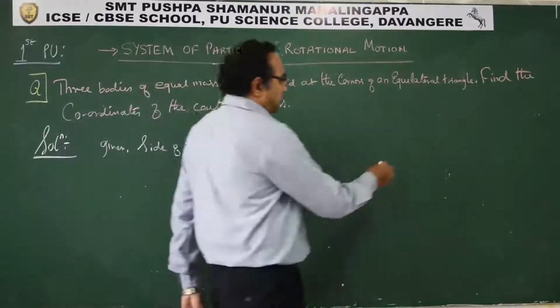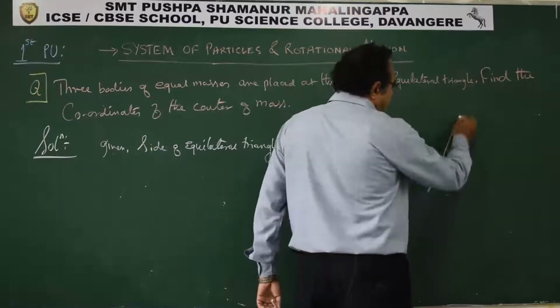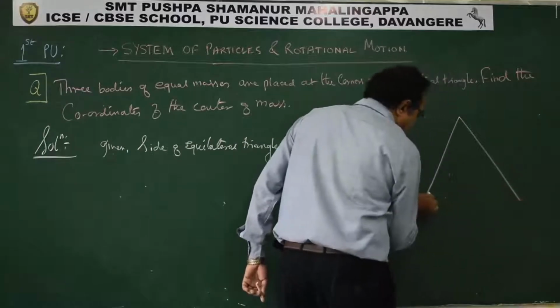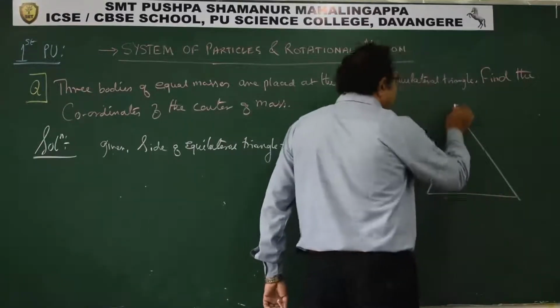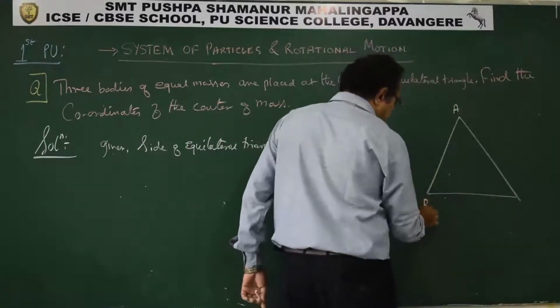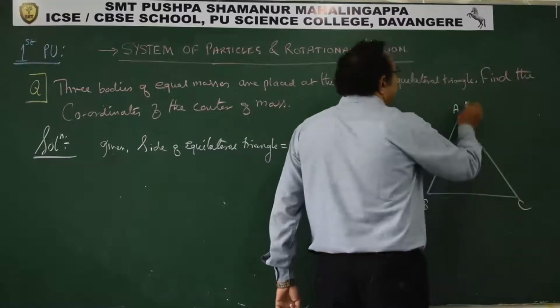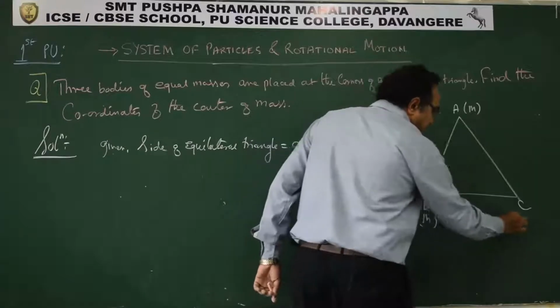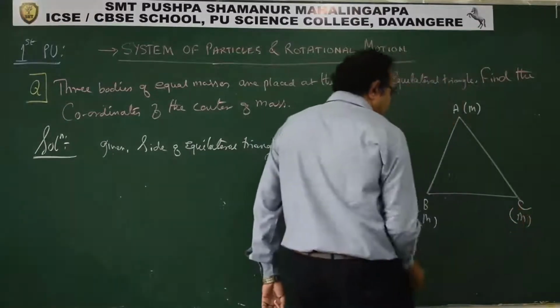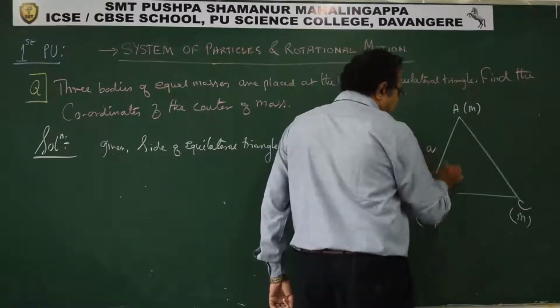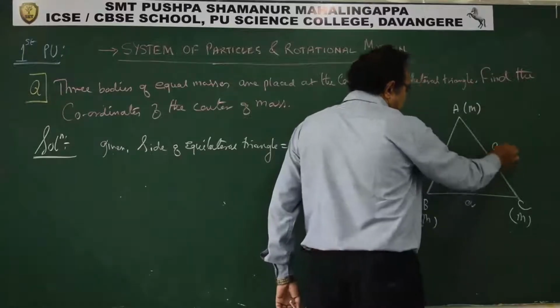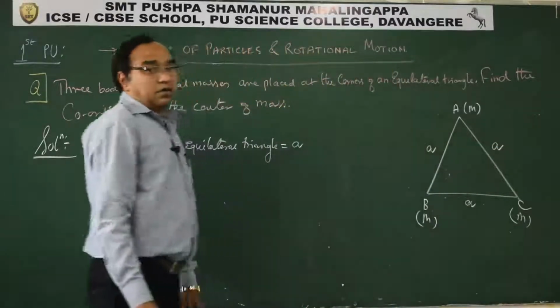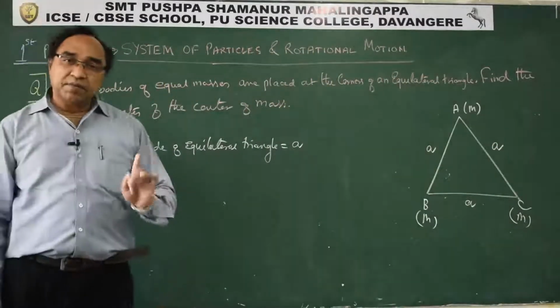Now, please see this. This is an equilateral triangle, A, B, C. Here I have a mass M, here I have a mass M, and here I have a mass M. The side is given as A. So now, there are three different particles.